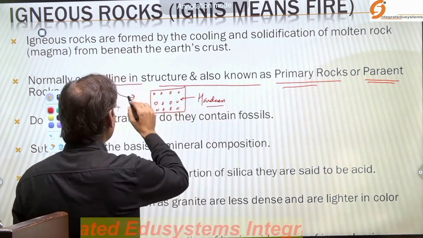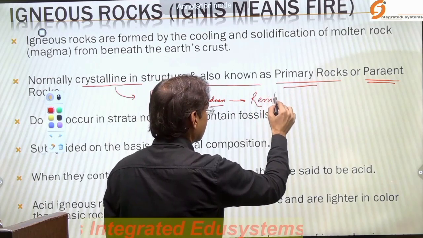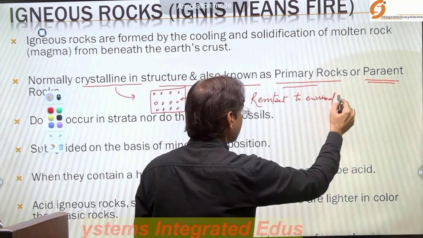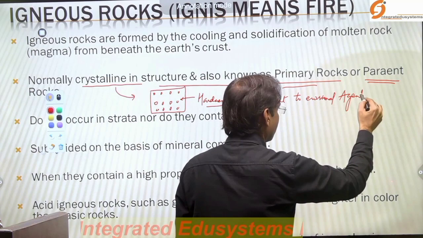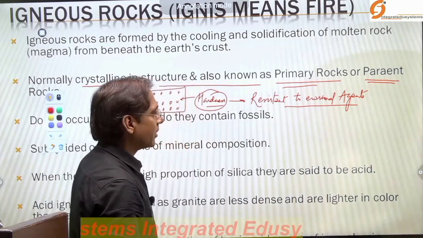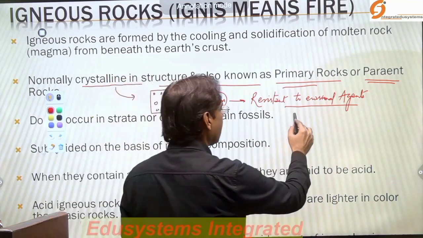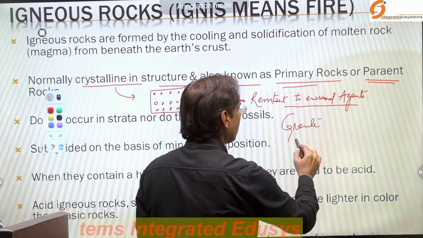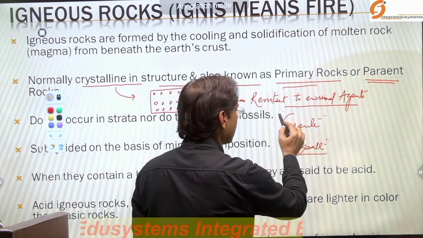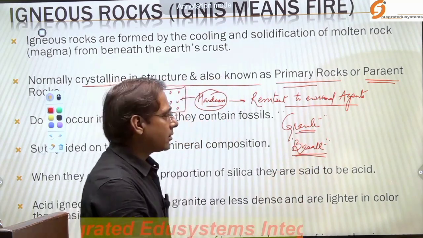So when you look at the igneous rocks, basically they are resistant to erosional agents. Largely, when you look at these rocks, a few igneous rocks are softer. Say granite is very resistant, but when you compare it with basalt, basalt is comparatively softer. You can dig it with a spade, right? You can use a spade and dig out the basalt, but granite is very hard.